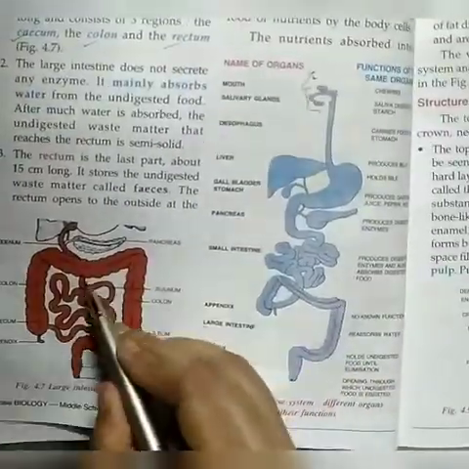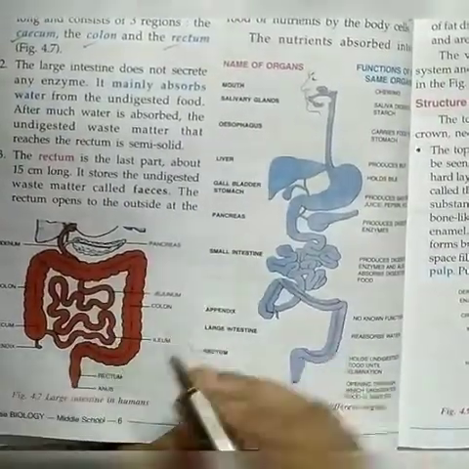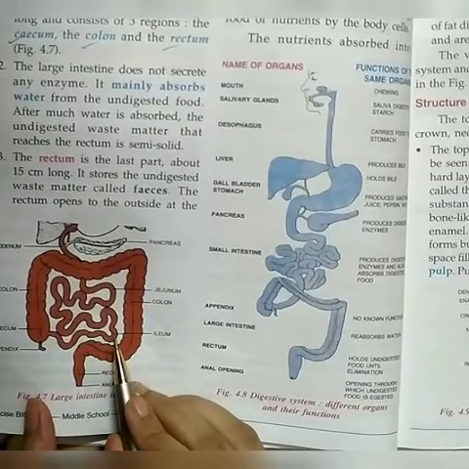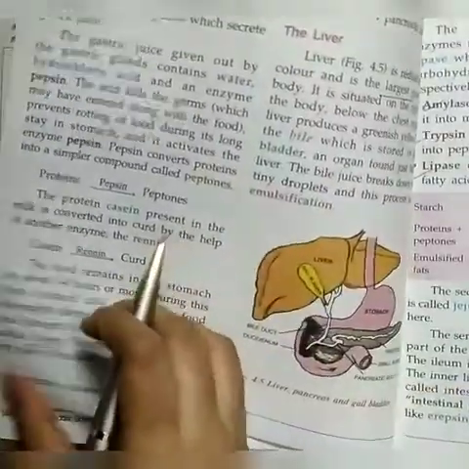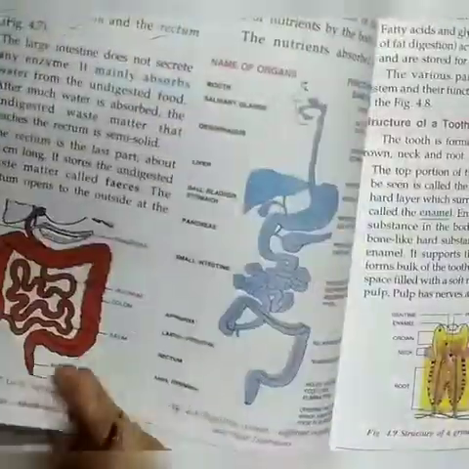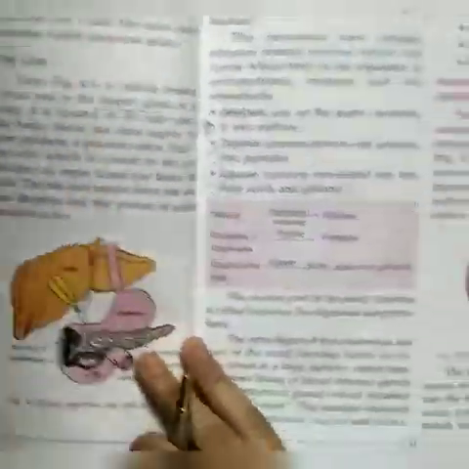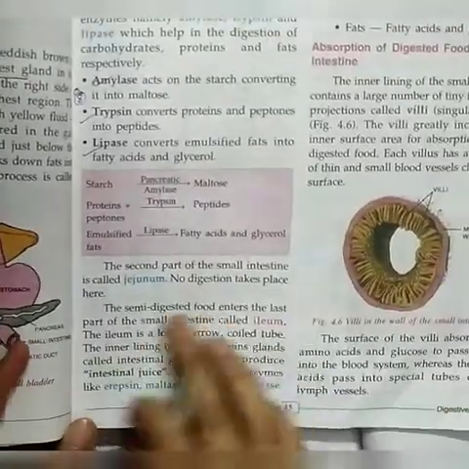No digestion takes place here. Now the food moves into the last part of the small intestine, the ileum. And here it is important, because the food is already semi-digested.